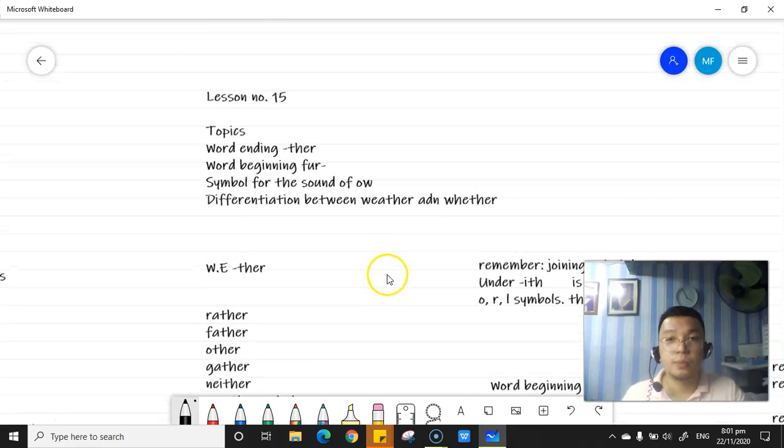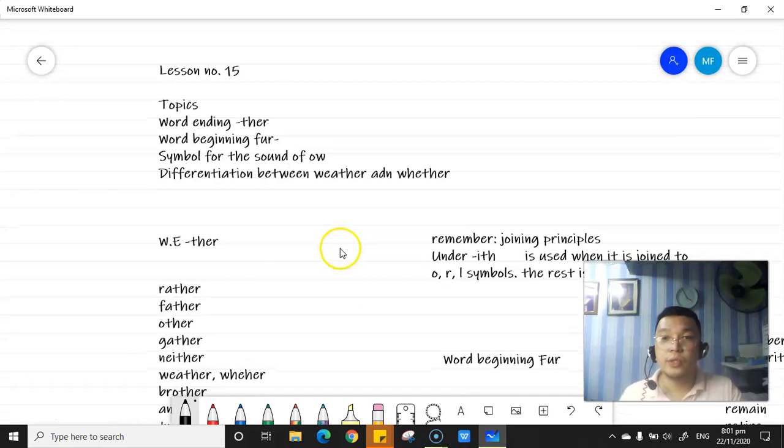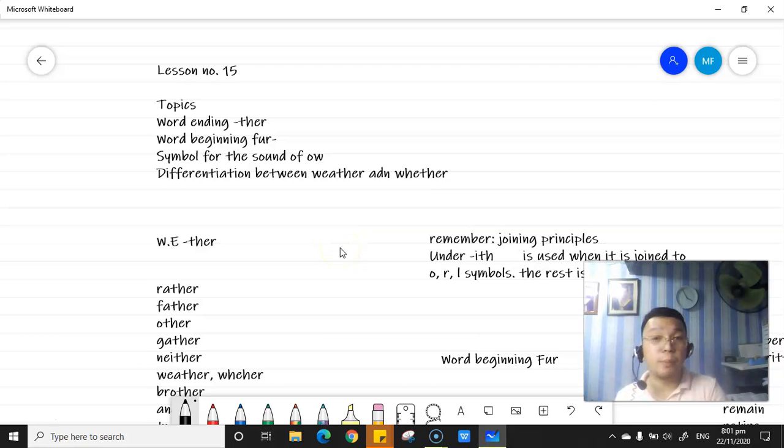Now, let's go with lesson number 15. It comprises the word ending there, word beginning fur, the symbol for the sound of ow, and the differentiation between weather and whether. This weather is the atmosphere or climate, a condition of the atmosphere. Then the WH, whether, is part of the subordinating conjunctions. It could mean as if, like whether you like it or not.